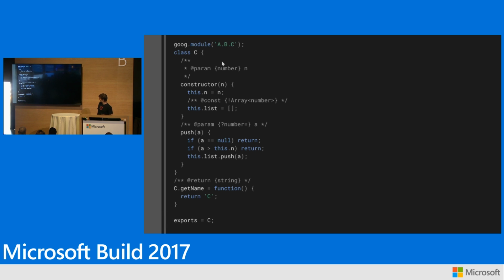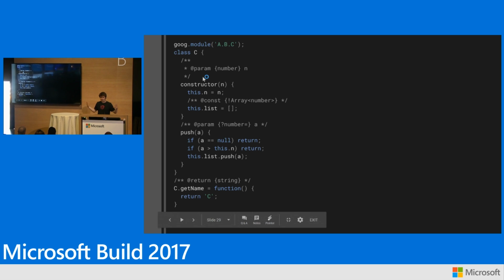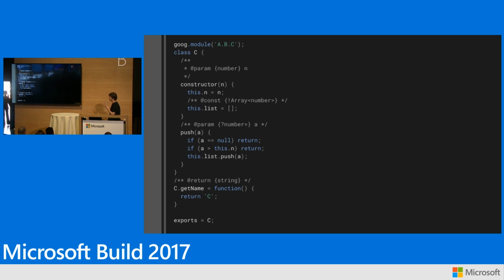This is just an ECMAScript class. But what you can see is we're doing typed JavaScript here. This is typed script, right? But you're doing everything in these kind of inline JSDoc comments, right? This is how we've done typed JavaScript at Google for 10 years, probably. The benefit of this is that obviously we can feed this into Closure's compiler and get really, really good optimization results out of this, right?